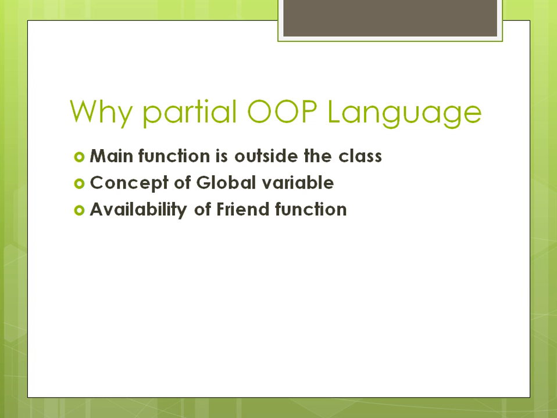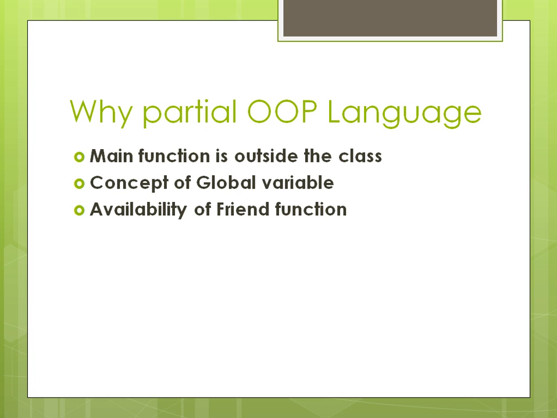So why do we call C++ a partial OOP language? Because of three main features. First is that the main function is outside the class. In further slides we'll see what the main function is.